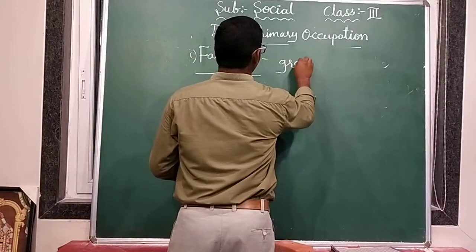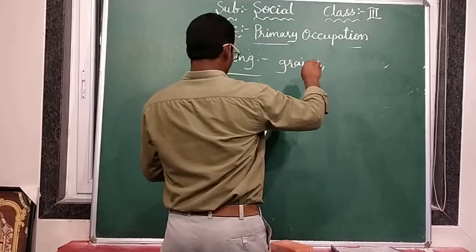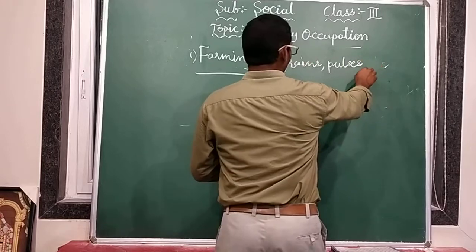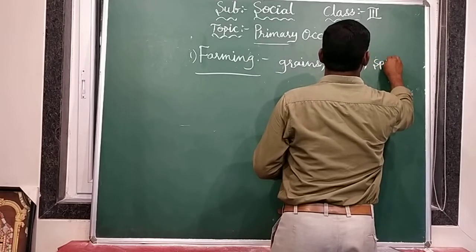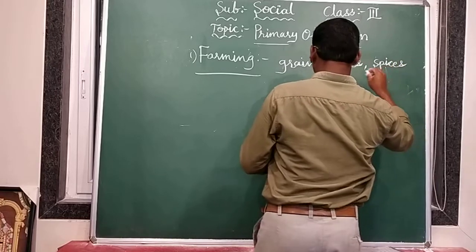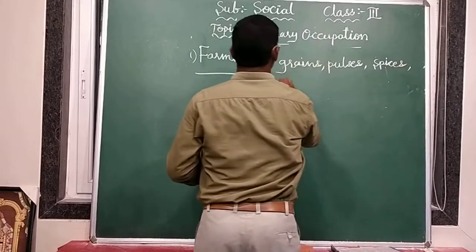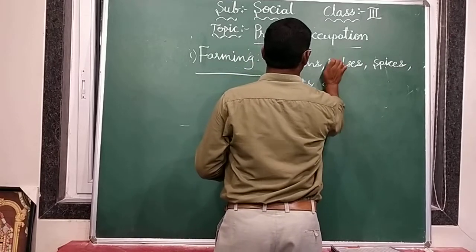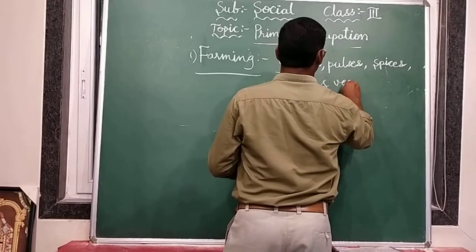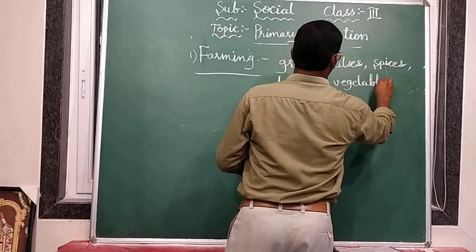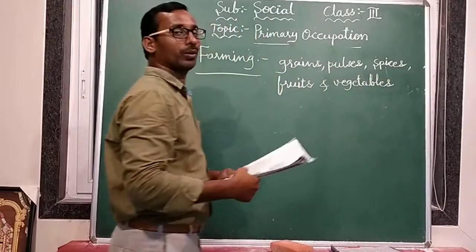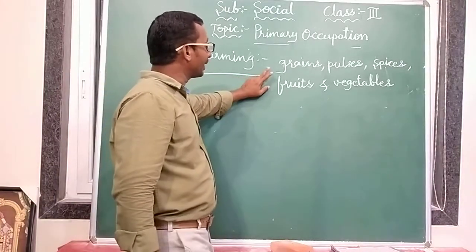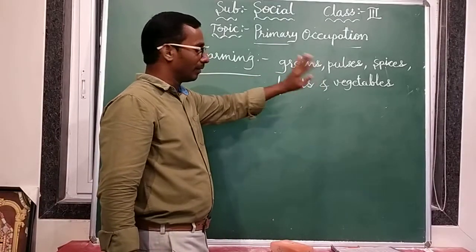In them, especially what are the crops? They are growing grains, pulses, spices, fruits and vegetables. Just I am revising you, okay? This is revision again. So in this farming work, farmers are growing grains, pulses, spices, fruits and vegetables.